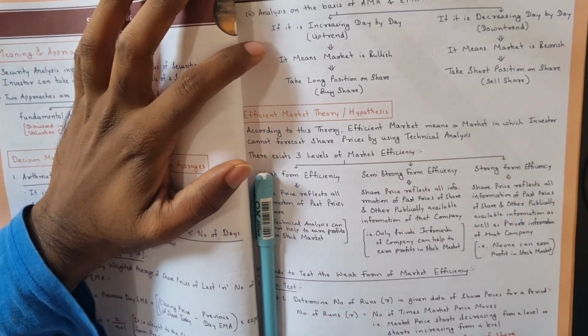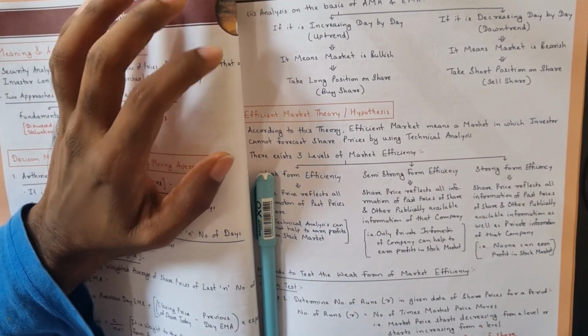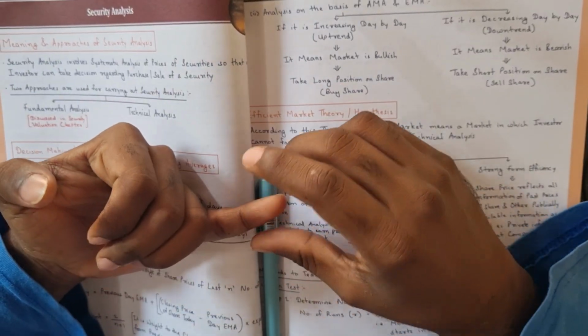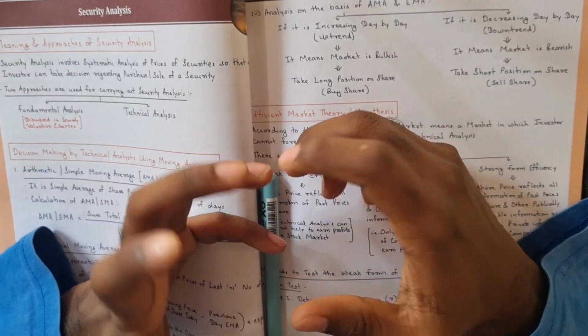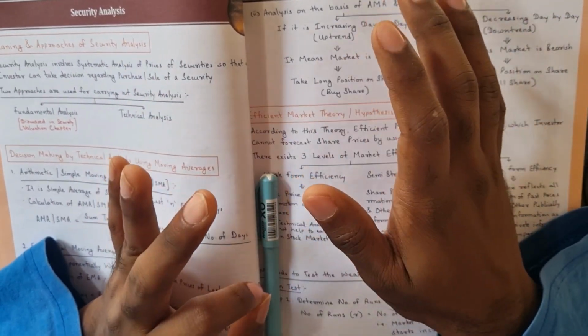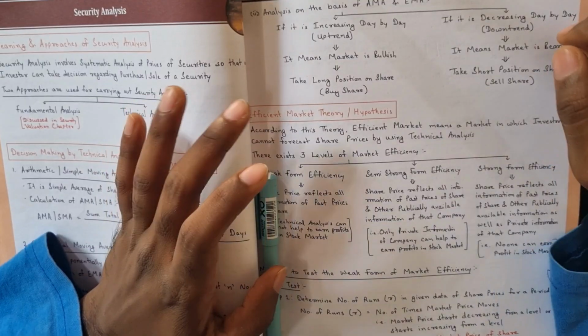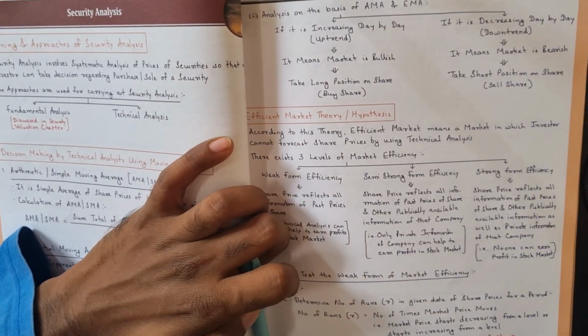This strong form of efficiency means that all the effects of technical analysis, fundamental analysis, and private information are already given effect to. So no one can earn profit in this market. No one can predict the prices. This is the strong form of efficiency.